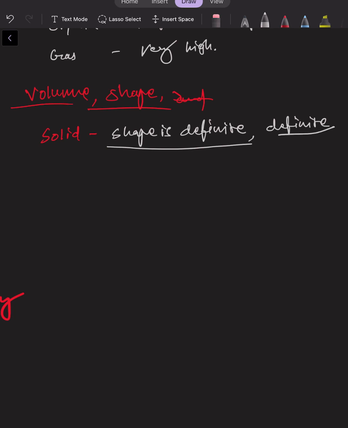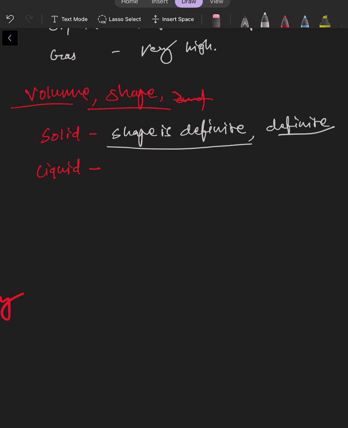While in the case of liquid, what do we see here? The shape of liquid could be changed, right? If we pour a liquid in a triangular beaker, it will change its shape to a triangular shape.